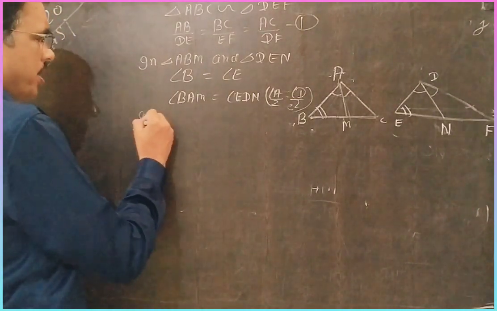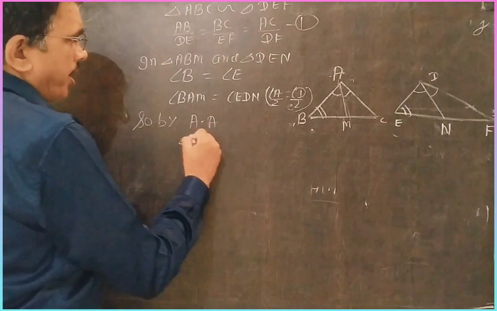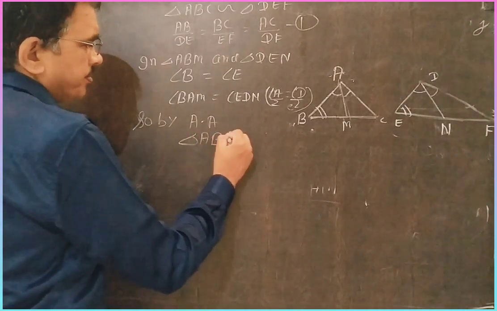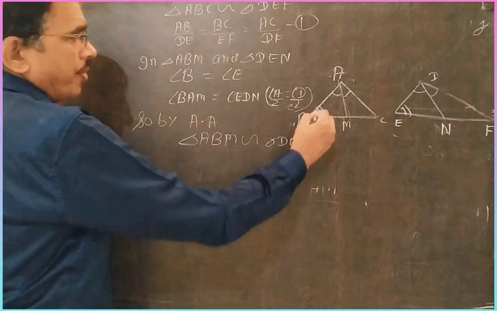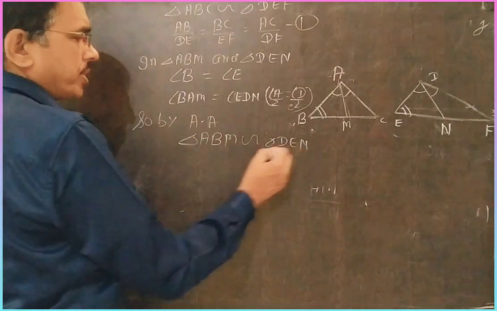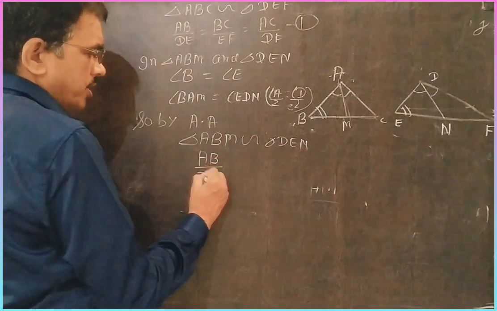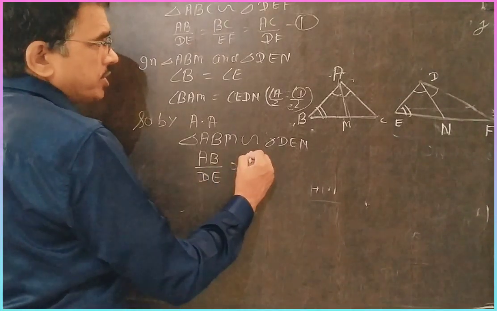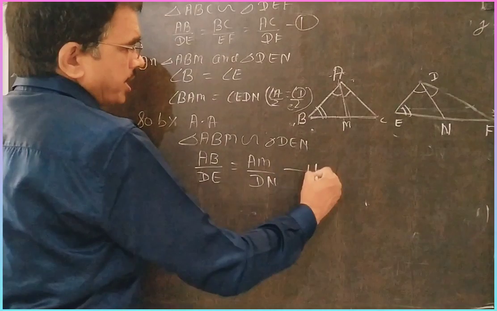So by AA similarity, triangle ABM is similar to triangle DEN. One angle B is equal to E and another half A equals half D. So by AA similarity both are similar. Then again their sides are proportional. So AB by DE is equal to AM by DN. It is the second equation.